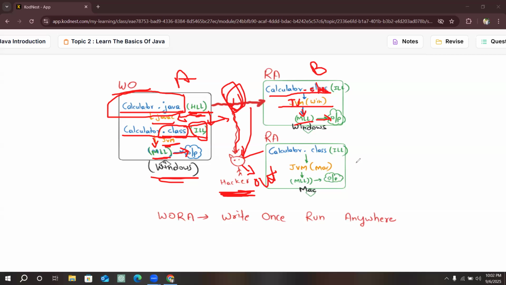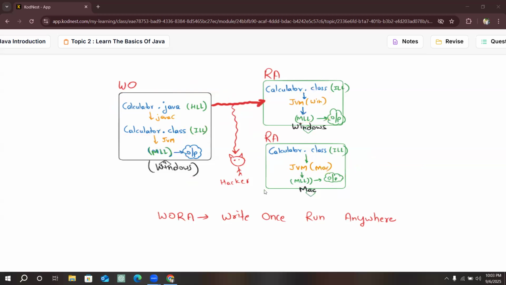This is device A, this is device B, and this is device C. In device C also it is the same. Here we share the file of our class file, then using the JVM installed in Windows, here we are using Mac, the JVM installed in the Mac converts it to machine level language and the output is shown. Execution will be done successfully in the Mac also. It does not depend on whatever the operating system or device is, because it is architecture neutral.